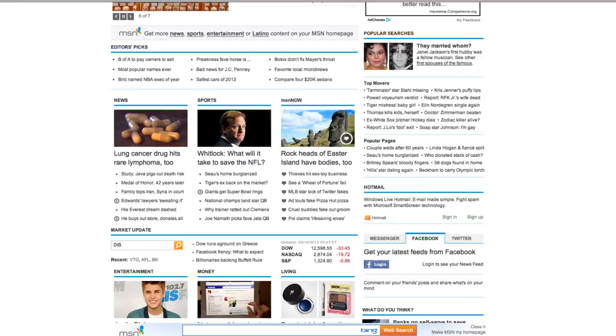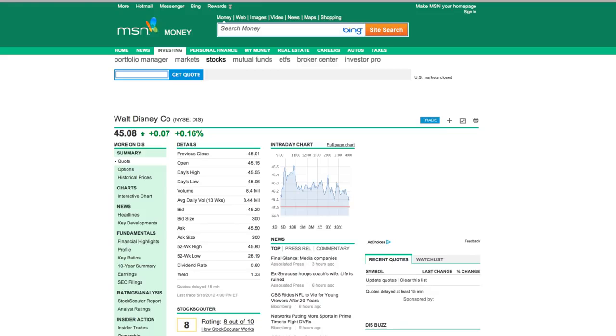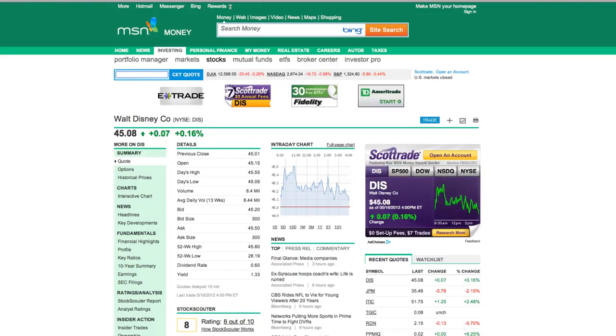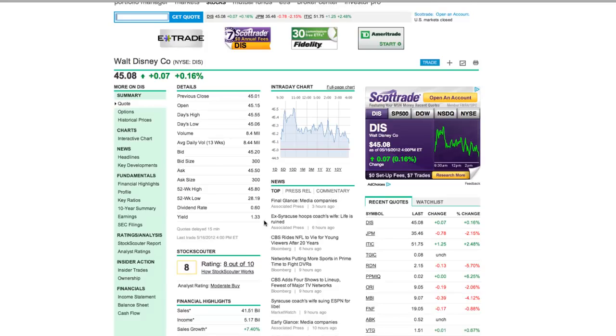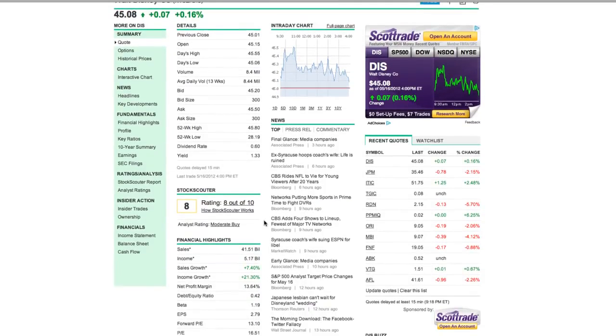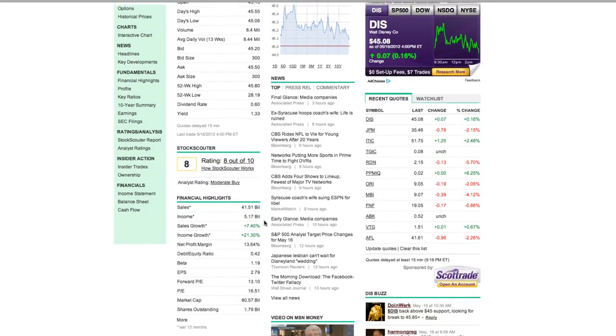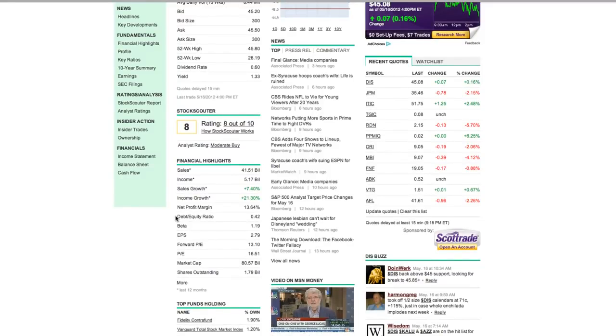So you'll go ahead and put that in and just hit enter. And it brings you to all the information on the Walt Disney Company. Okay, so what we're trying to find is the debt to equity ratio. And the debt to equity ratio they have on the very top page, if you just scroll down, they have the debt to equity ratio right here. And you can see that the debt to equity ratio for Disney is 0.42.